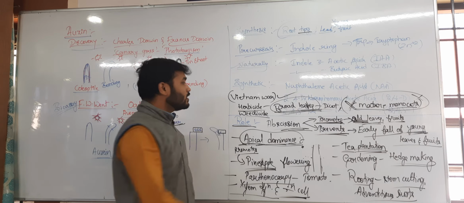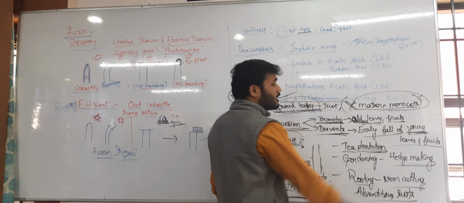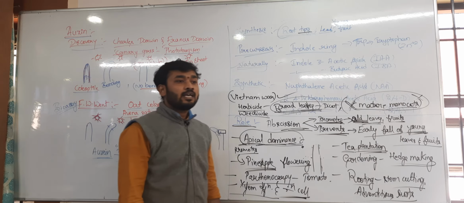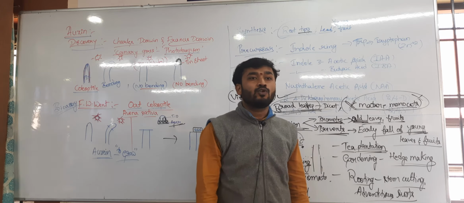Clear? So the best herbicide or weedicide is 2,4-dichlorophenoxyacetic acid, that is 2,4-D.